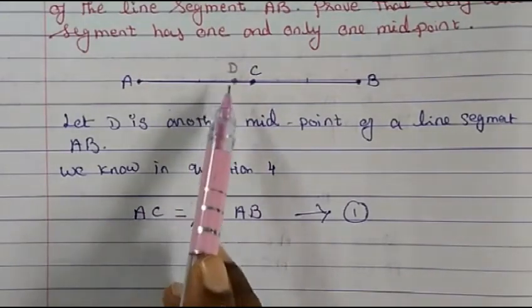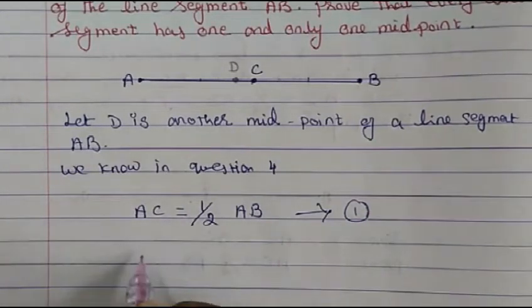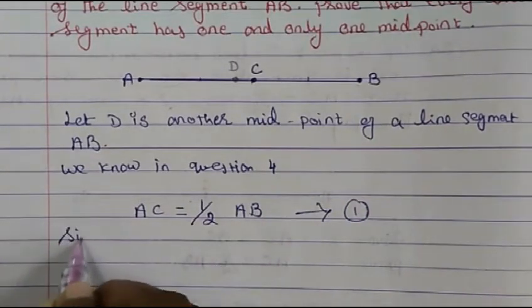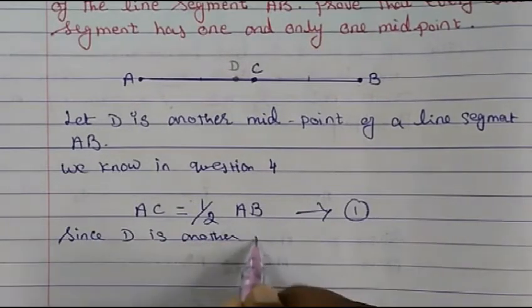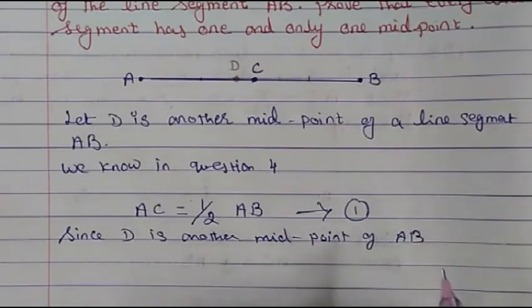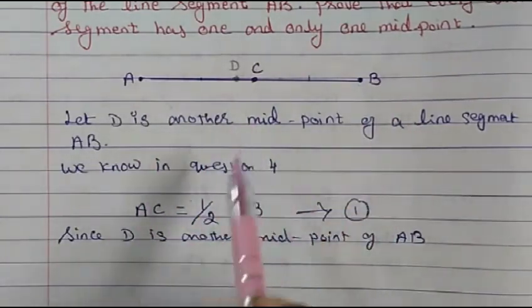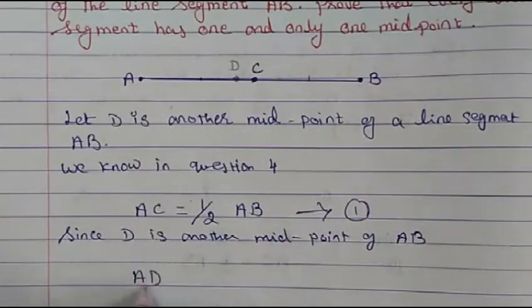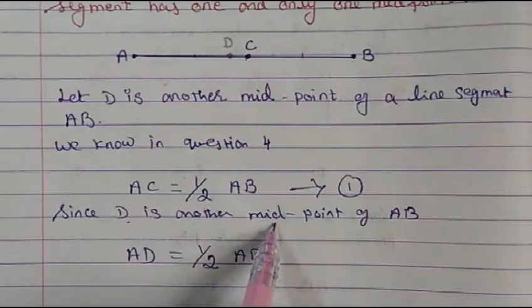So now we have considered D as another midpoint of the line segment AB. So therefore, since D is another midpoint of AB, can we write, if D is the midpoint of AB, then AD is equal to half of AB, because a midpoint's work is what?